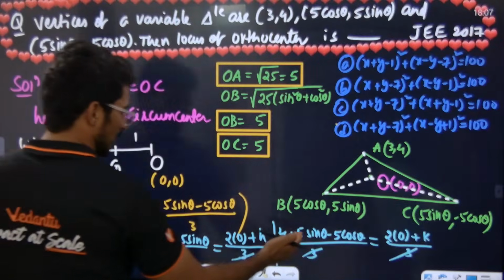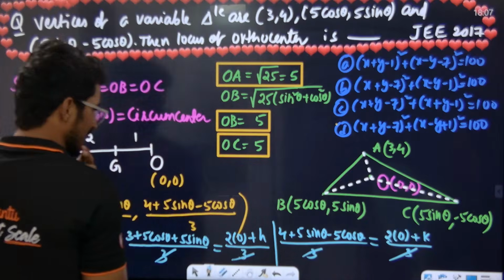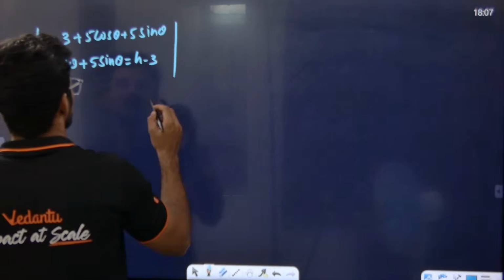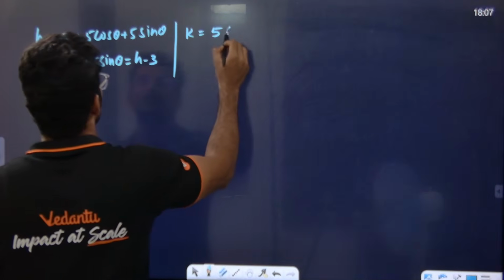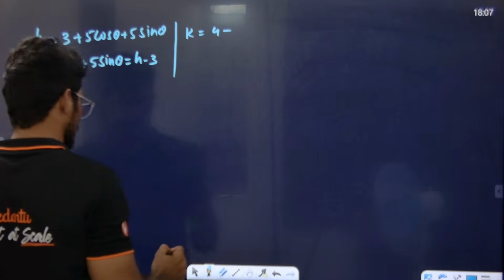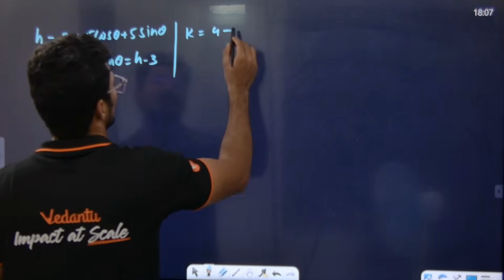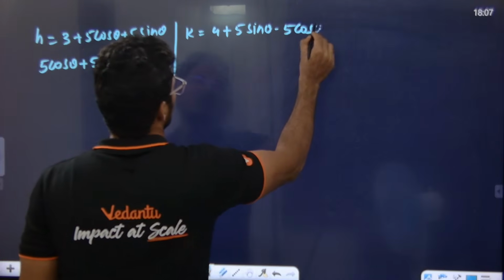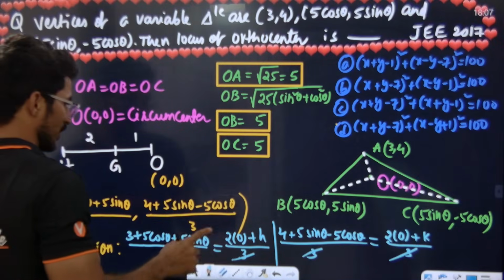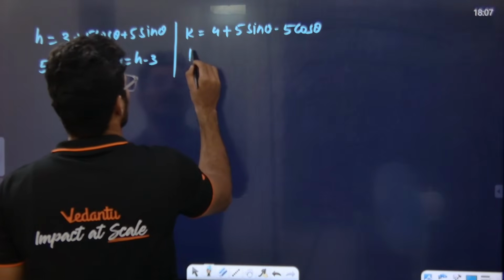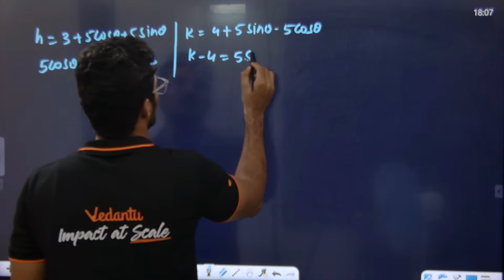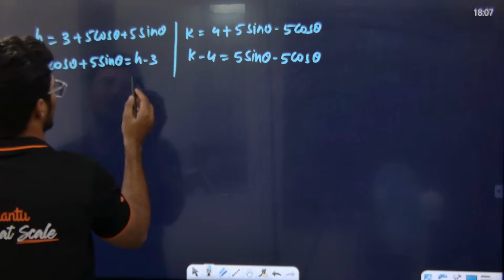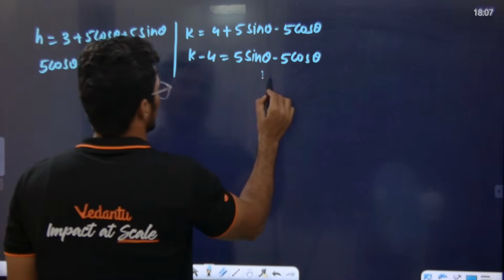Next, k is equal to 4 plus 5 sin theta minus 5 cos theta. So k minus 4 is equal to 5 sin theta minus 5 cos theta. This is equation number 1, and this is equation number 2.